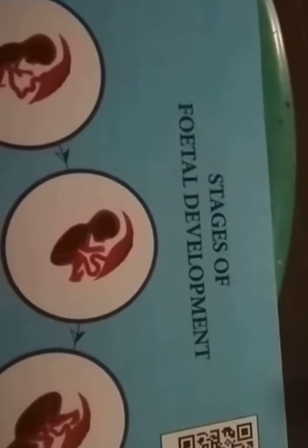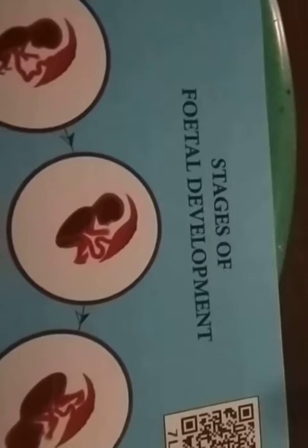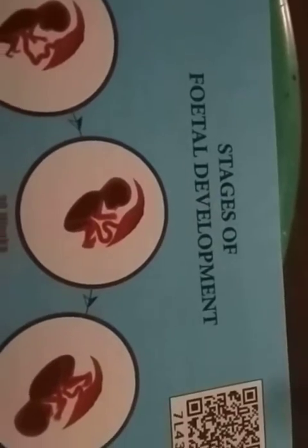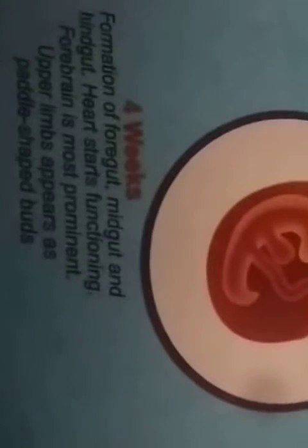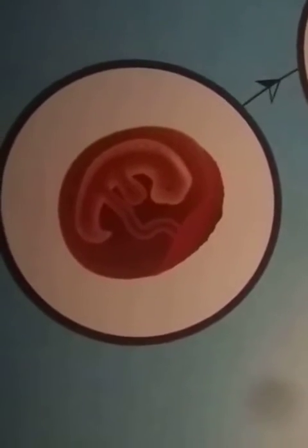Okay, now we are going to see the stages of fetal development, how the fetus is developing inside the uterus. Okay, first one is the fourth week. In the fourth week, this is how the fetus is present inside the uterus, in this position. So the formation of foregut, midgut and hindgut happens.